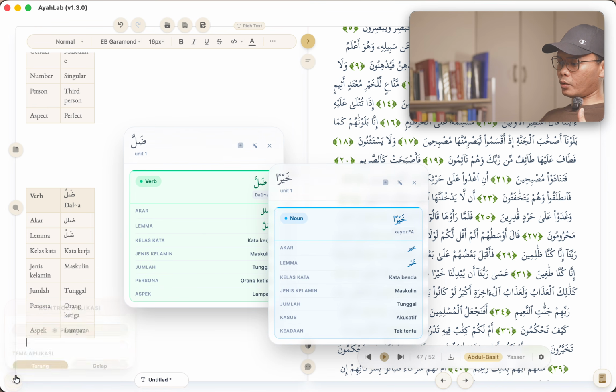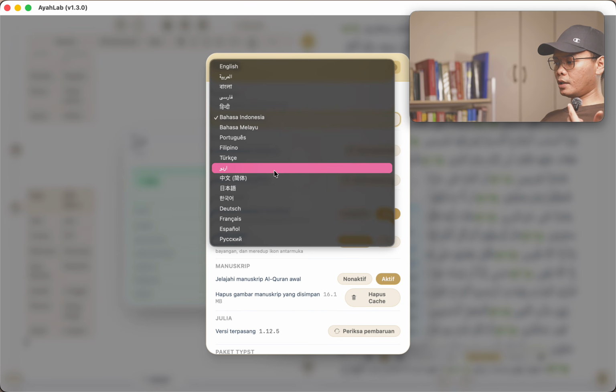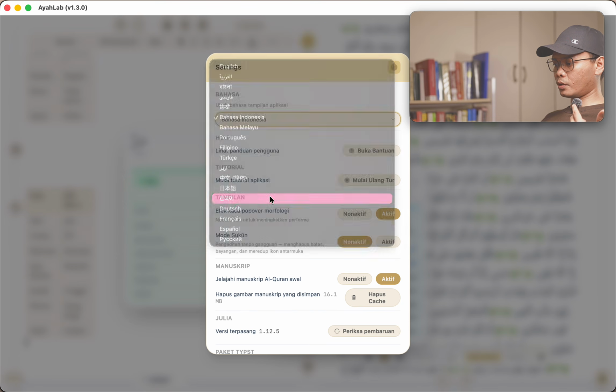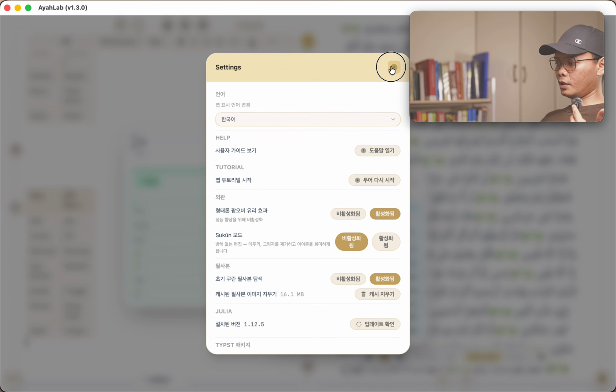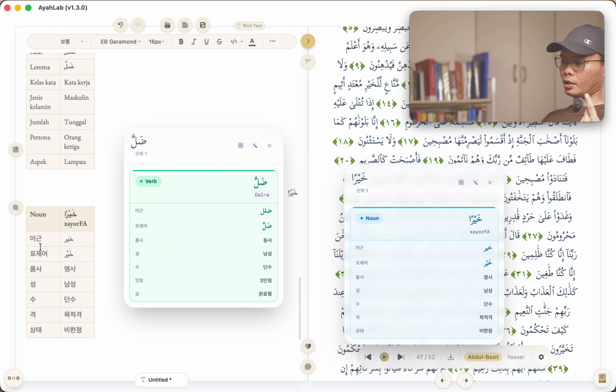So let's try one more thing. Settings, let's try a different language. Let's say Korean. Okay, assuming you are Korean and you want, as you can see here, it's now in Korean. So if, for example, this one, I want to put this, there you go. So now it's in a different language as well, right?